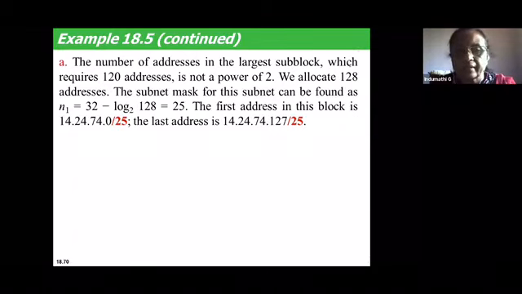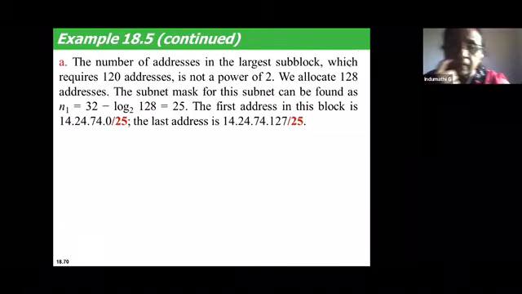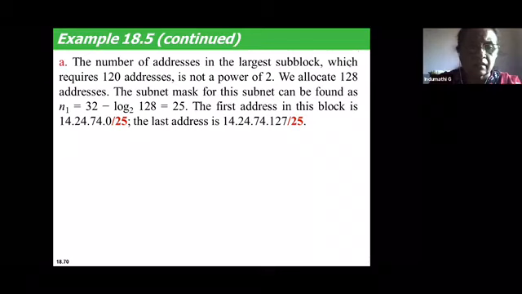This is wrong, right? 32 minus 7, ma'am. 7, correct? Yes, ma'am, 2 to the power of 7, sorry. So it is 32 minus 7, and you get 25. So the mask value for this subnet is now 25.